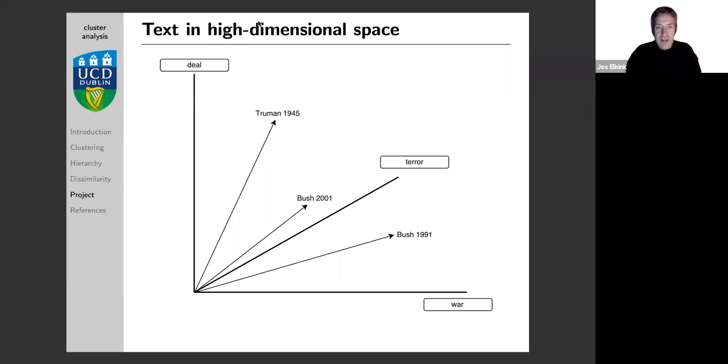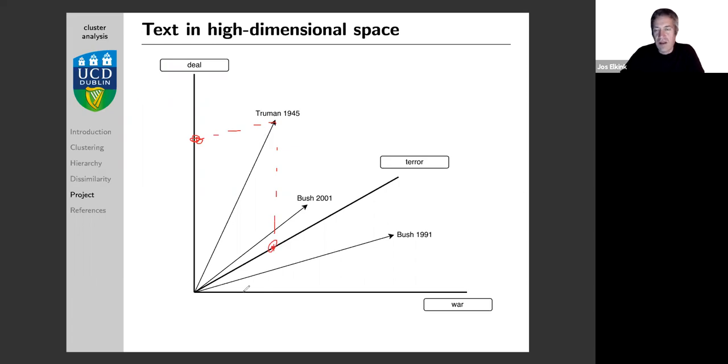And now we can read off this map for each of the speeches where they are placed. So maybe Truman in 1945 used the word deal this often, and perhaps he used the word terror this often, and perhaps he never spoke of the word war.